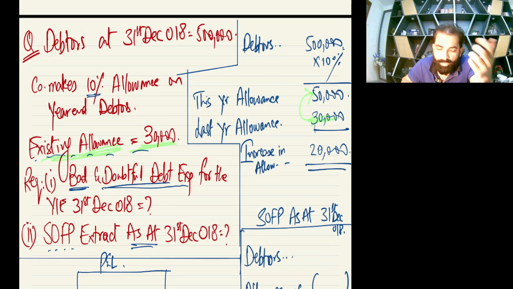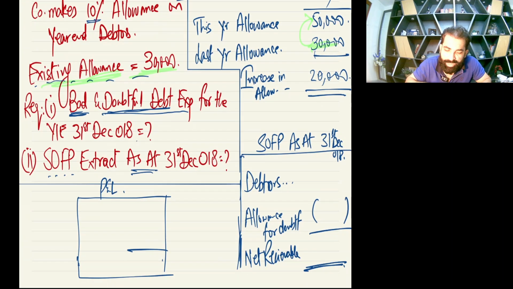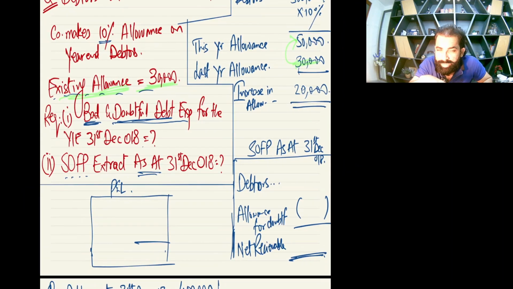Now see the requirement number 1. Requirement number 1 says bad and doubtful debt expense for the year ended 31st December 18. What does it mean? Bad means certainty, and certainty means written off. So bad means written off, and doubtful debt means allowance. So written off plus allowance, report the total expense. Whenever we see this requirement, in return we'll make this P&L box.